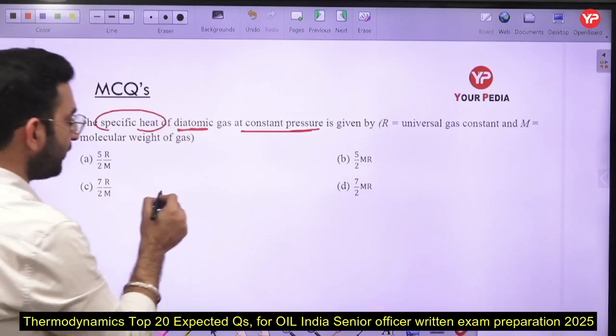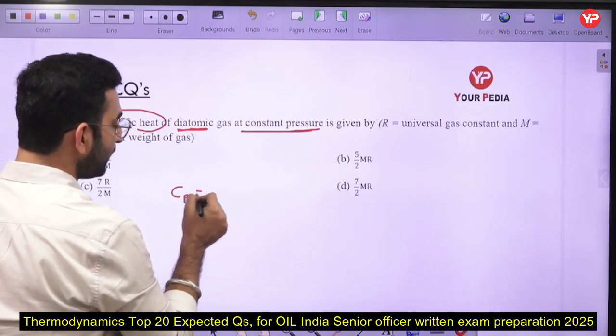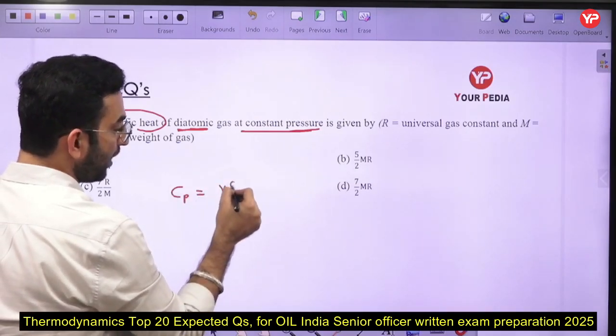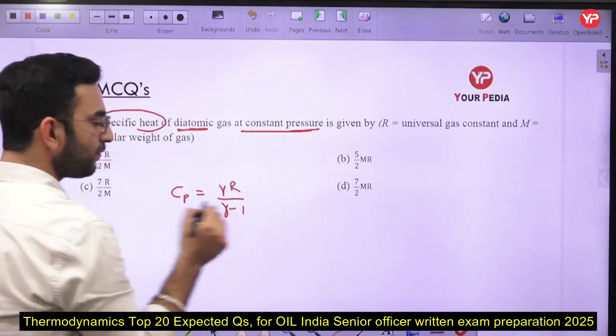First of all, we know that the specific heat at constant pressure is given by gamma R upon gamma minus 1. That is the case.